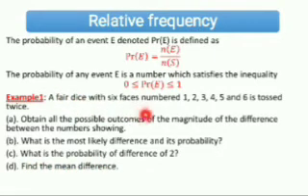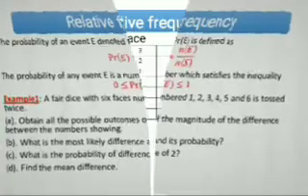If you look at this question carefully, a die with 6 faces numbered 1 to 6 is tossed twice, so we have to find the magnitude of the difference. For example, 1 minus 1 is 0. 1 minus 2 will be minus 1, a magnitude of minus 1. If you find the modulus of minus 1, you still get 1. So let's see how the table will look.